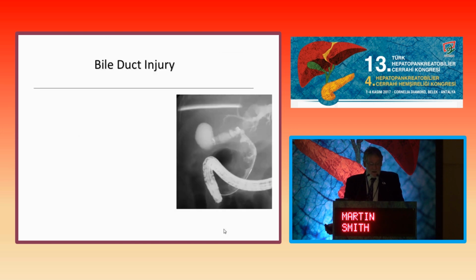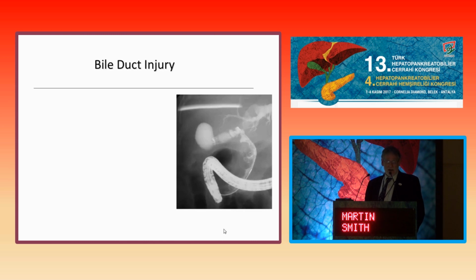So I think that on the issue of when to do it, we should accept that early cholecystectomy is safe, but whether it should be done within a few days or within 24 hours still remains to be determined.